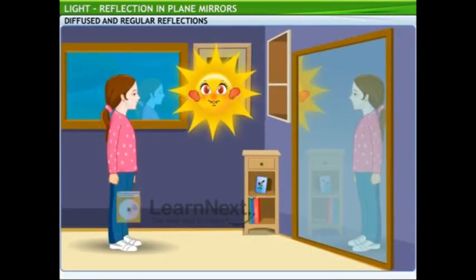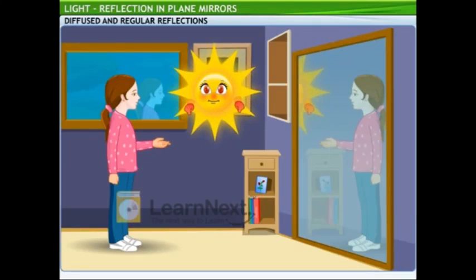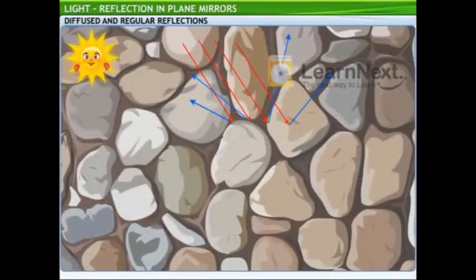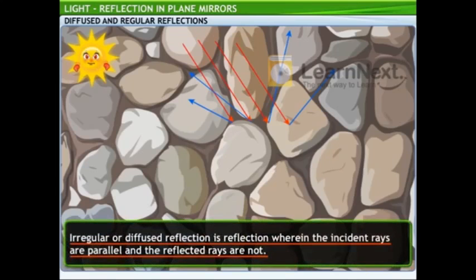Yes, the laws of reflection apply to all surfaces. But then, why can't I see my reflection on other surfaces, like a wall for instance? That's because light rays incident on surfaces like a wall are parallel, but the reflected rays are not. This happens because the surface of the wall is irregular.